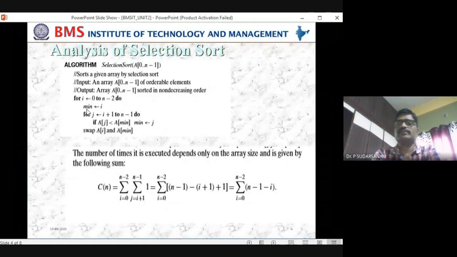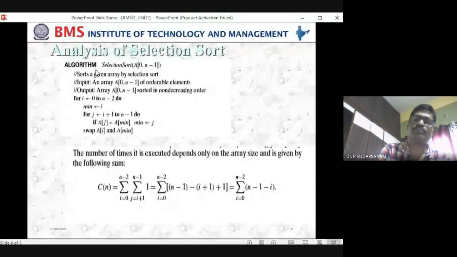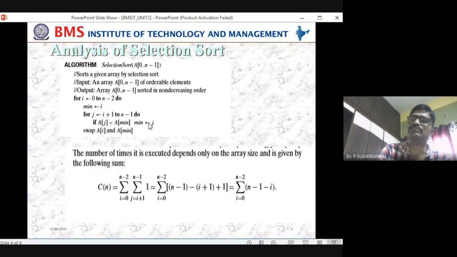Once it is done, I is incremented, so I is equal to 1. That is the first location; the 0th location is already over. Now what happens in the j loop? I plus 1, so 1 plus 1 is 2, and you start from 2. That means you start after the element at index 1, according to the looping statement 0 to n minus 1: 0 is the first element, 1 is the second element. You move through the remaining elements, find the minimum element, and once it is found, swap it with the second element. Keep doing this till the end of the program.